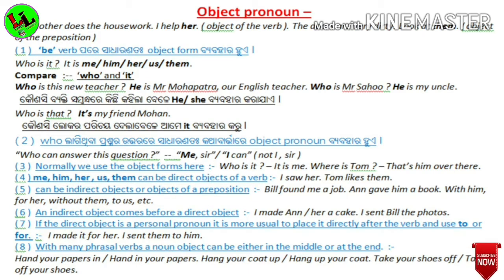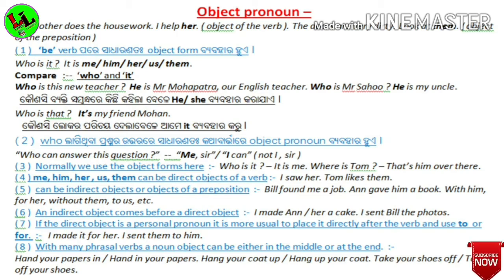And then another example: the doors are very dirty. Look at them. Here them is a pronoun used for the doors and it is the object of the preposition at. Now we will see the first point. Generally, object pronouns are used after the be verb.